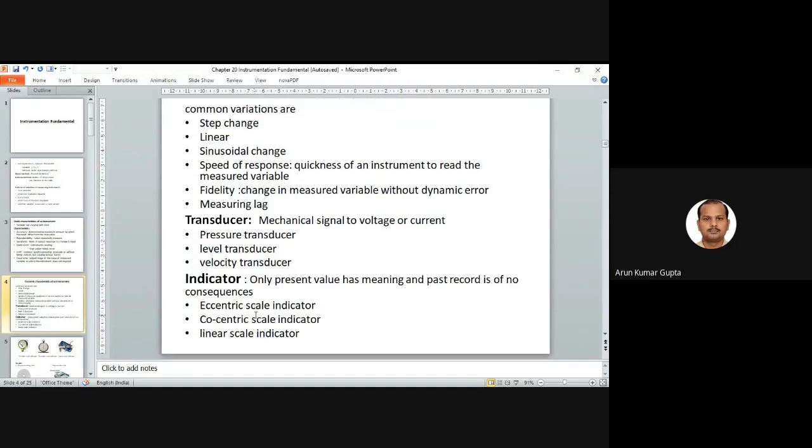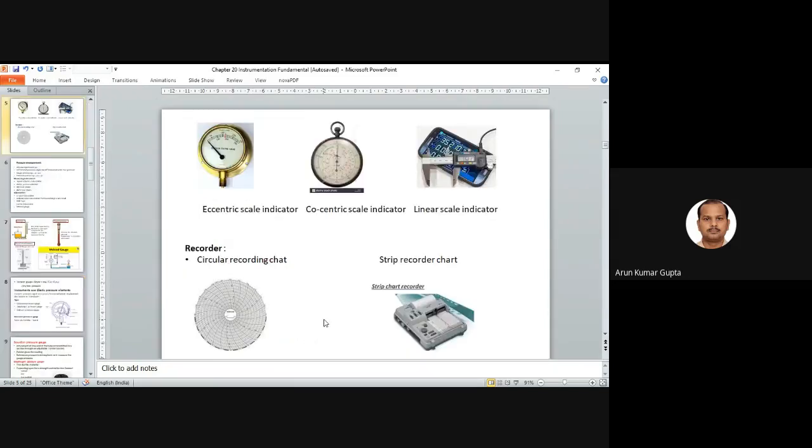We have different types of indicators, like the eccentric scale indicator, concentric scale indicator, and linear scale indicator. I will show you some figures that can give you a better idea about the indicator. Eccentric scale indicator means the scale will be like this only. In a particular section we have a reading, and the indicator will show this kind of value. This is the eccentric scale indicator.